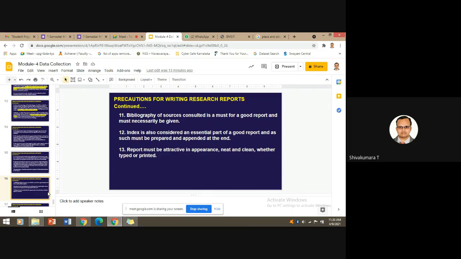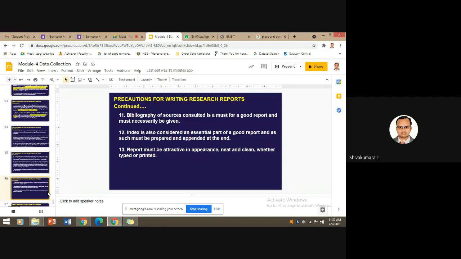So it helps for them. So you can include the indexes also. And finally, you should be very confident enough in preparing the report by giving attractiveness in the appearance of the report. It should be neat and clean, whether typed or printed.